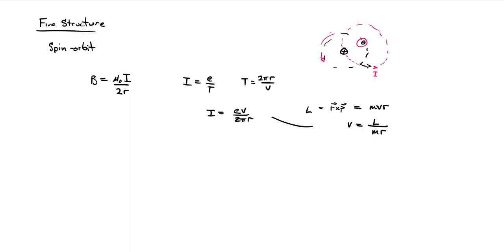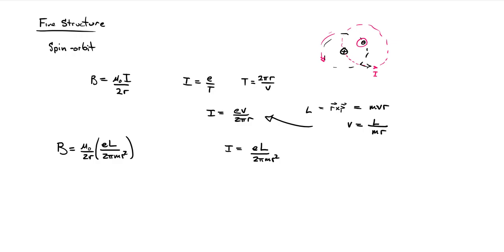We can plug that into our current, and from the point of view of the electron, it sees a current going around the loop equal to e L, the angular momentum, over 2 pi m r squared. And we can plug that into our magnetic field: the magnetic field that electron sees is equal to mu naught over 2r times e L over 2 pi m r squared.